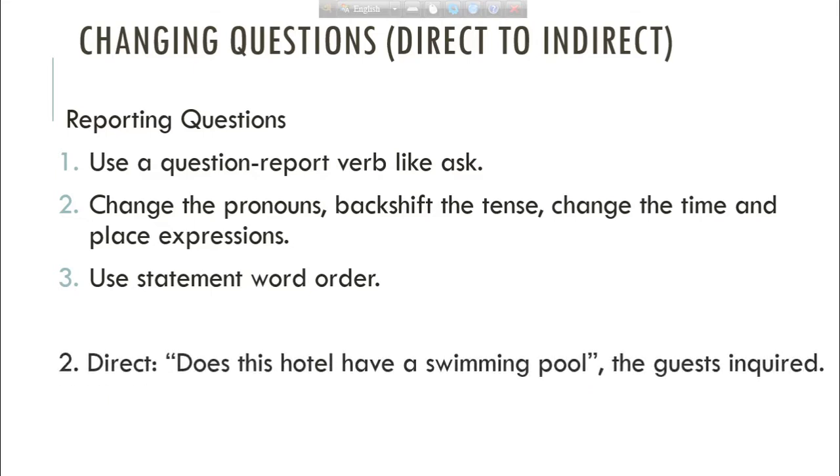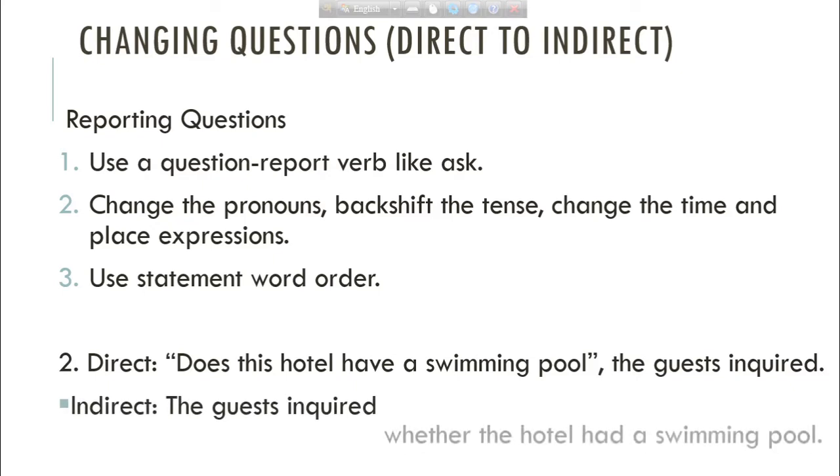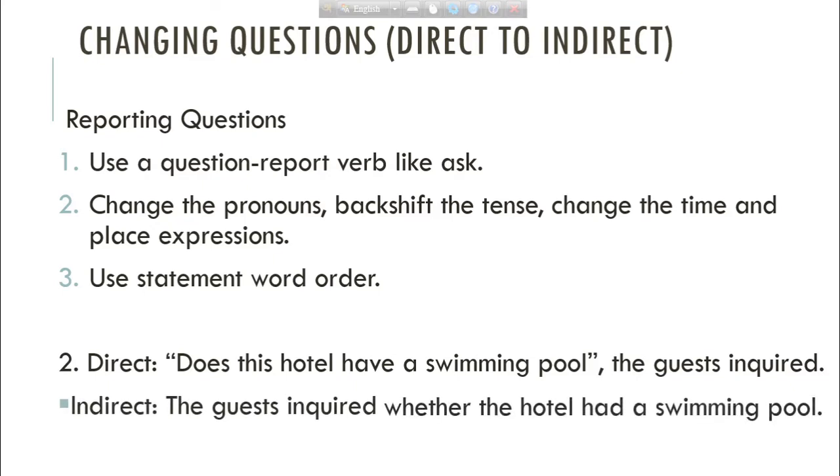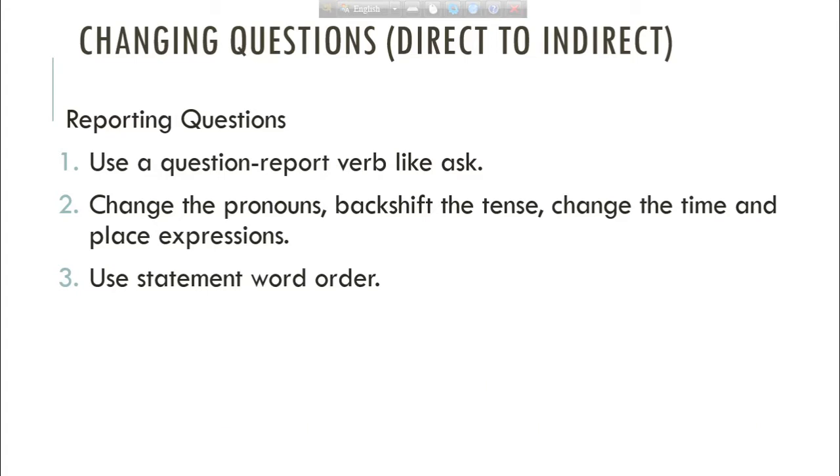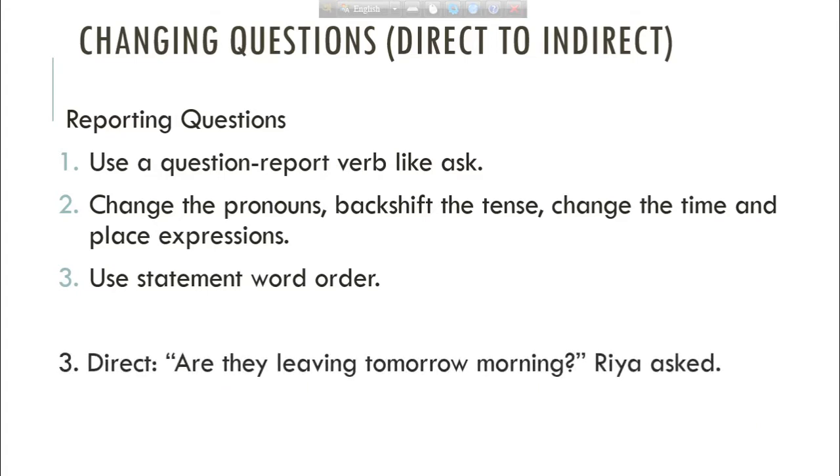The next one is, does this hotel have a swimming pool? So this is another yes no question. The guest inquired. So the answer will be, the guest inquired whether the hotel had a swimming pool. The third one is, are they leaving tomorrow morning?